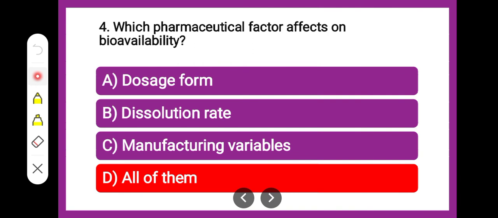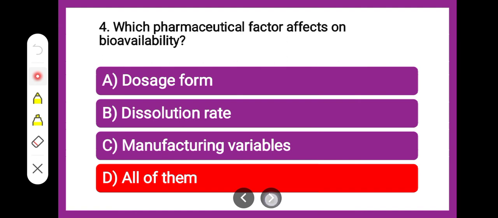It depends on the dosage form, which dosage form it is. If it is liquid, it will get quickly absorbed compared to the solid, and so on. Then the dissolution rate, then manufacturing variables, meaning the manufacturing process parameters and all, and last is all of them.